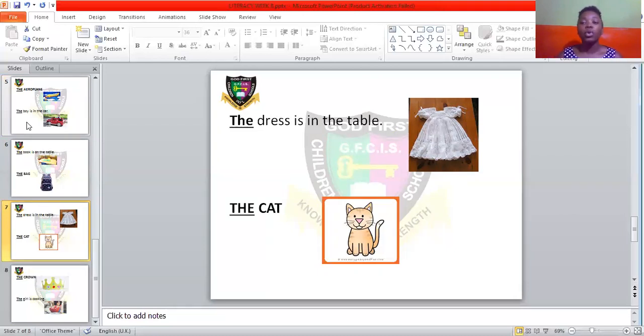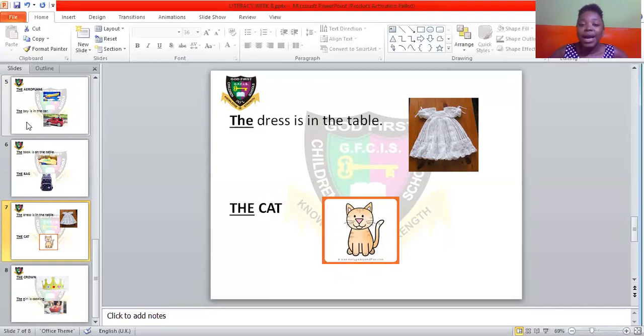Then the next example, the cat. I'm not talking about a particular cat. The cat in this picture is, let's say, color brown. So if I tell you I'm looking for a brown cat, and there are many white cats around, if you see my brown cat, what will you tell me?